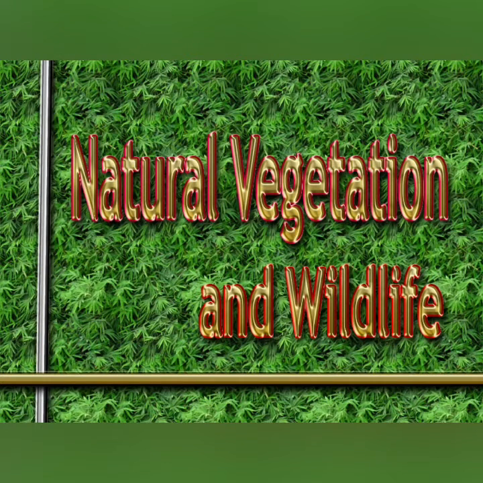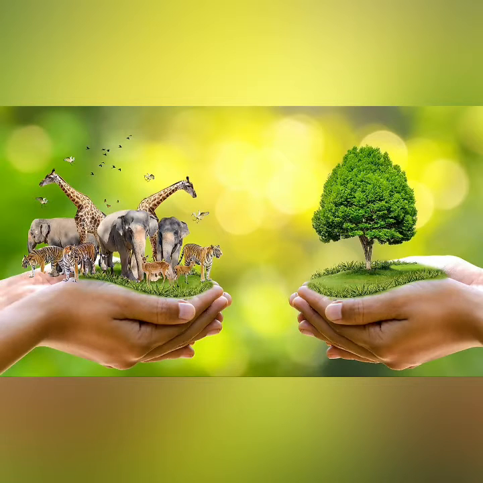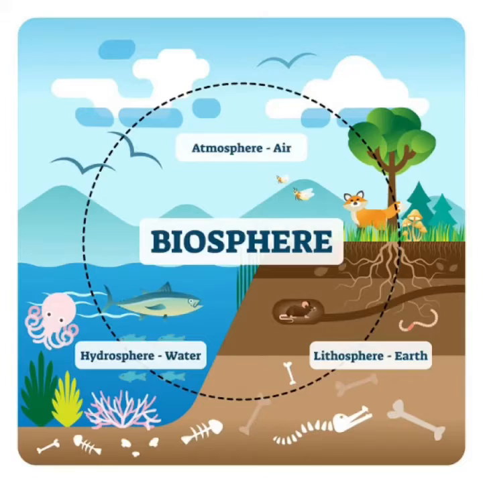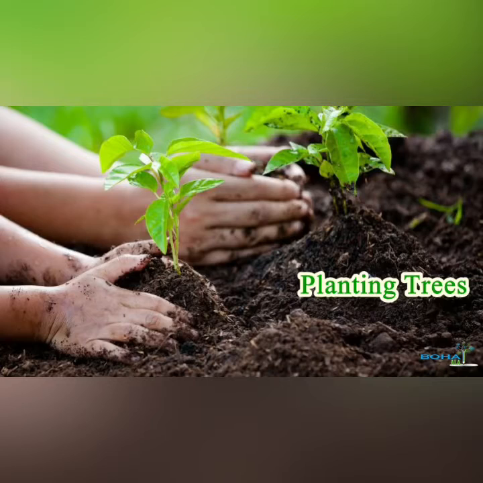Natural vegetation and wildlife exist only in the narrow zone of contact between the lithosphere, hydrosphere and atmosphere, and that we call the biosphere, which you already studied in the 7th class. In the biosphere, living beings are interrelated and interdependent on each other for their survival. This life supporting system is known as the ecosystem. Vegetation and wildlife are valuable resources.